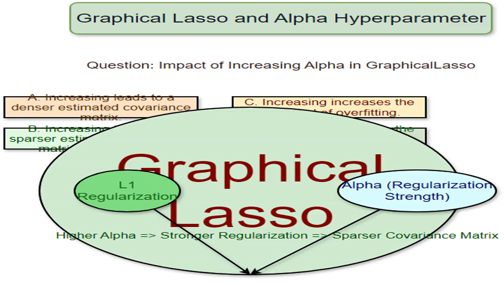Higher alpha equals stronger regularization equals sparser graph. This line summarizes the core relationship between the alpha parameter in graphical lasso and the resulting graph sparsity. Increasing alpha strengthens the L1 regularization, which forces more coefficients in the precision matrix towards zero. This results in a sparser graph, where fewer connections between variables exist. Imagine a network. A higher alpha cuts more connections, making it more sparse.